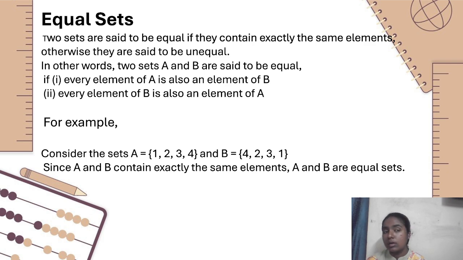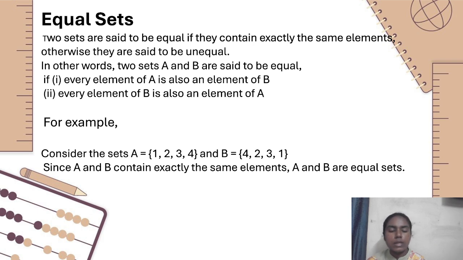But in equal sets, both sets are equal if they have exactly the same elements, not just the same number of elements. In other words, two sets A and B are equal if every element of A is also an element of B, and every element of B is also an element of A.